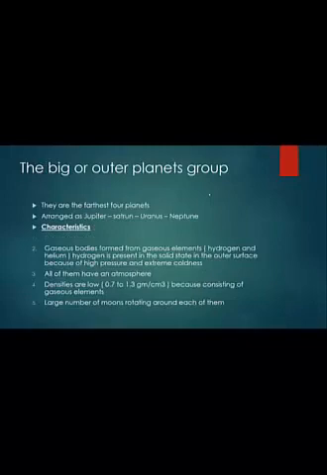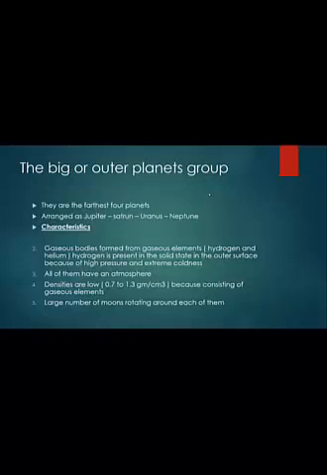The second type, the big or outer planet group. So we discussed the first type, the small or inner planet group. The second type, the big or outer planet group, are the farthest 4 planets, arranged as Jupiter, Saturn, Uranus, Neptune.